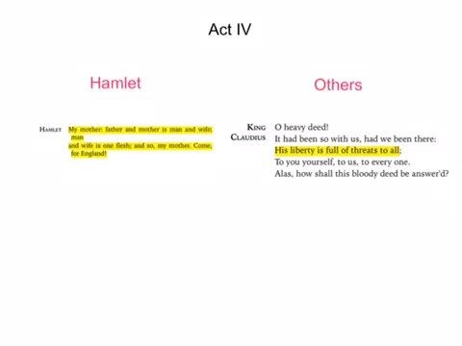He is actually sane because he's lying to the king and queen, and he's actually planning in his mind. He knows that they're going to kill him in England, and he knows that he will instead put a letter that will cause the death of Rosencrantz and Guildenstern. He also is mocking King Claudius with his talk of different family members, as Claudius said to him in Act 1, "My cousin and my son."